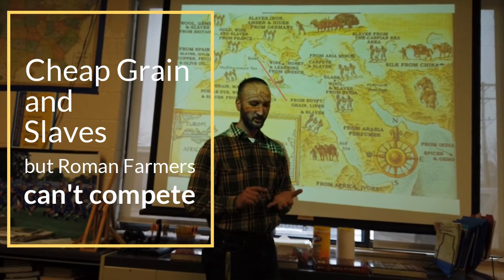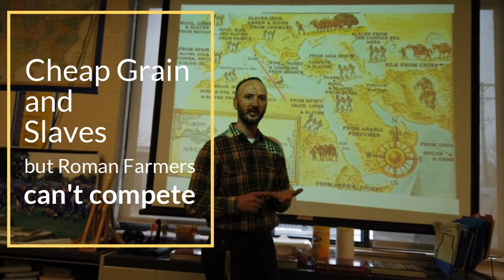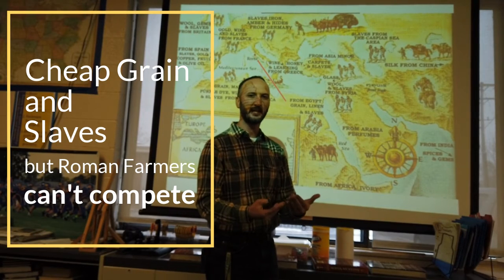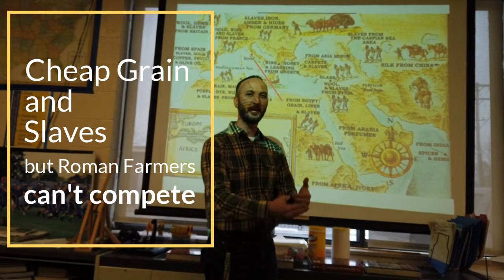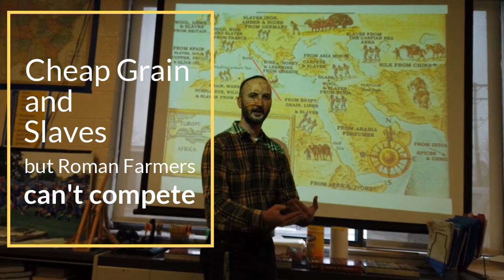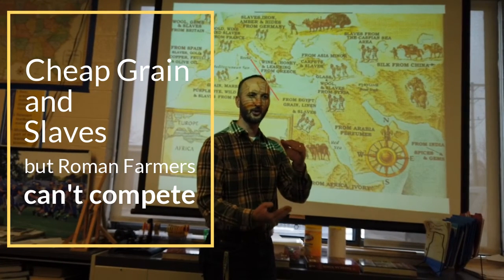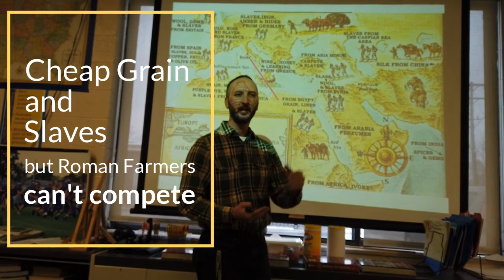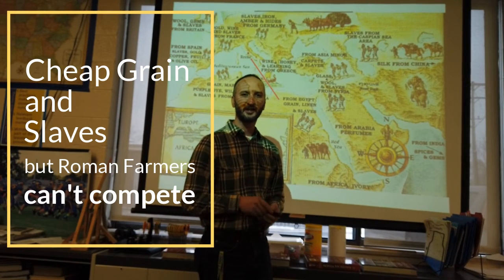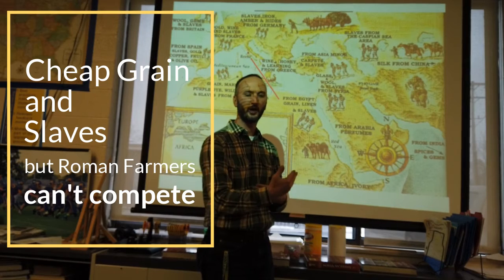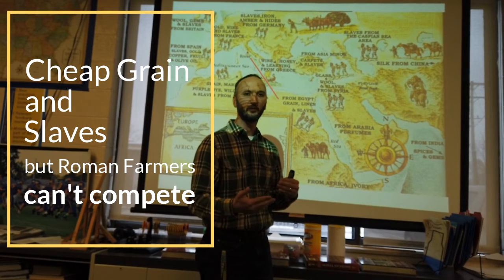So you think about cheap grain pouring in from Egypt and Sicily and other places. When the grain comes in, it's just like we talk about in our government class, supply and demand. You get all this cheap grain coming in. Well, guess what it does to the market? It floods it with cheap grain. And so for the Roman farmers who are trying to make a living, it erodes the price of grain within the empire so that the poor Roman farmers can't compete with the cheap grain.